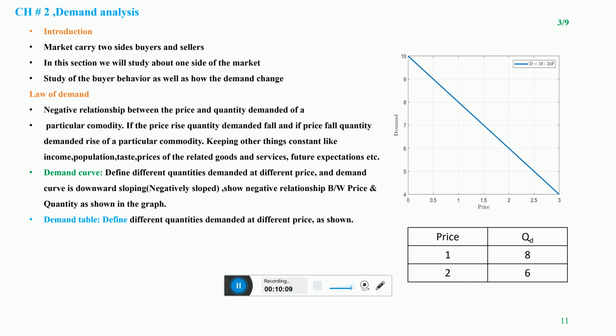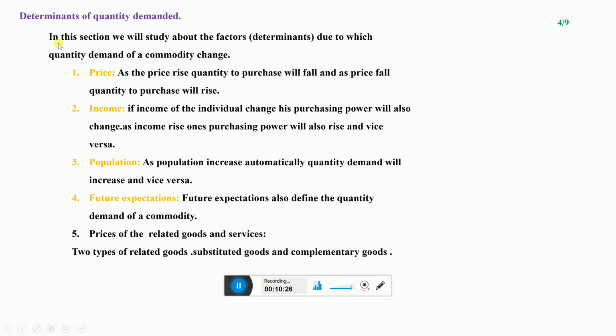This was a little about the law of demand and the reasons due to which there is a negative relationship between the quantity demanded and price of the particular commodity. Now we are proceeding toward the determinants of quantity demanded. In this section we will learn about the different factors due to which the quantity demanded of any particular commodity changes: increased demand or decreased demand. The very first one is the price of the particular commodity.